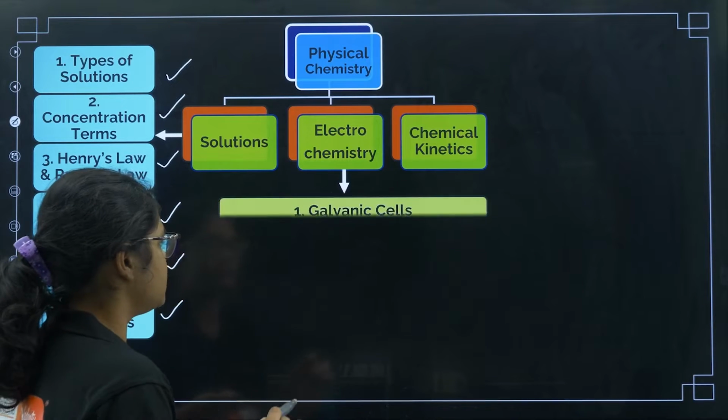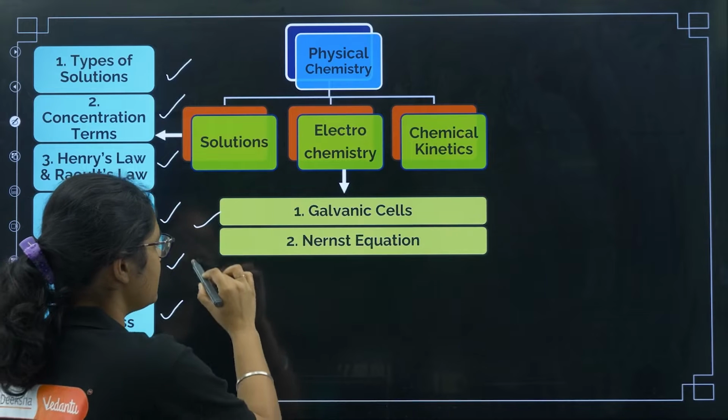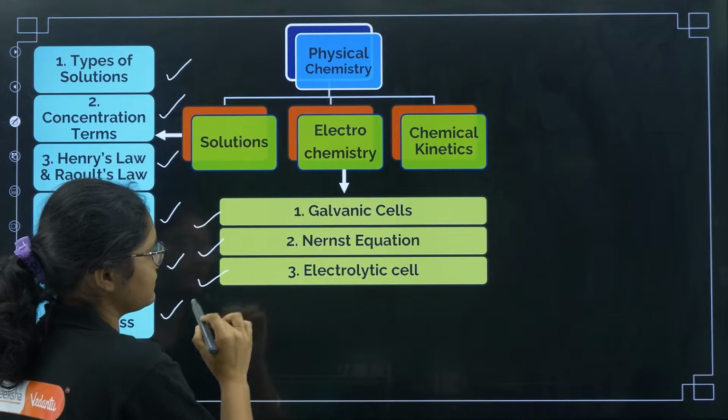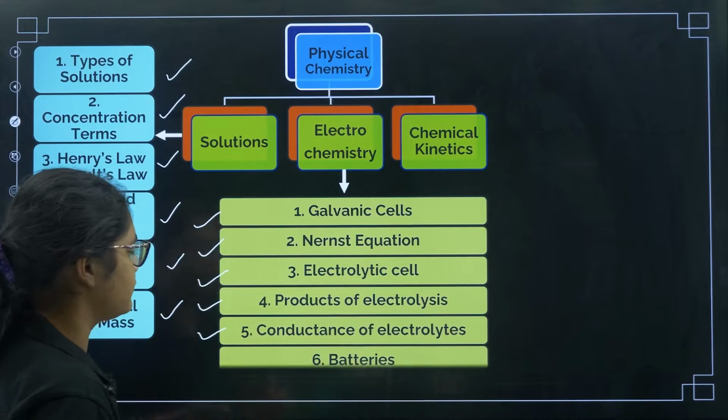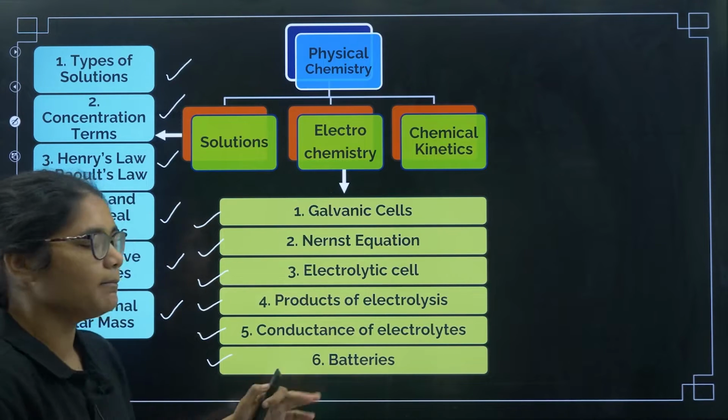Now coming to electrochemistry, here the first topic is galvanic cell, then we are going to discuss the Nernst equation, then electrolytic cell, then products of electrolysis, then conductance of electrolytes, and then lastly we will talk about batteries also.